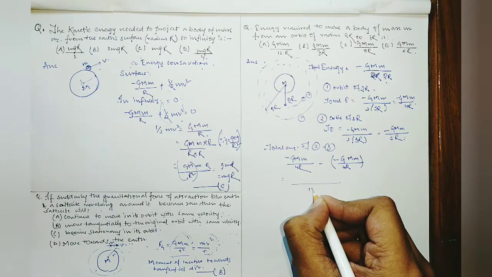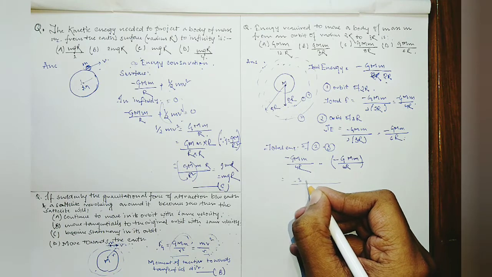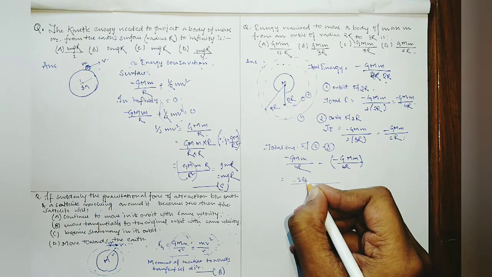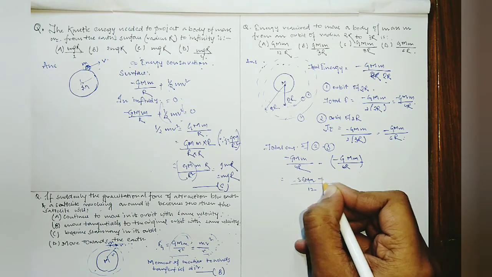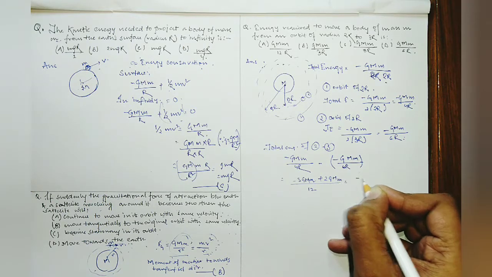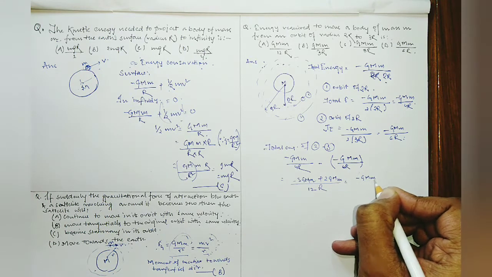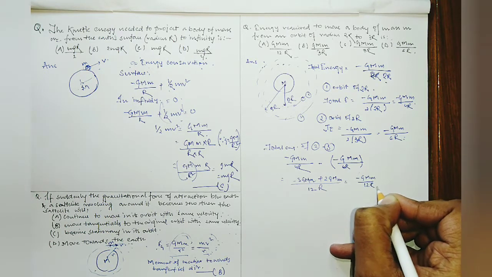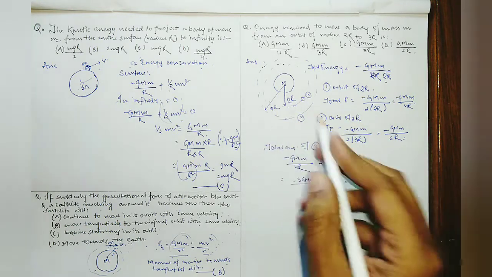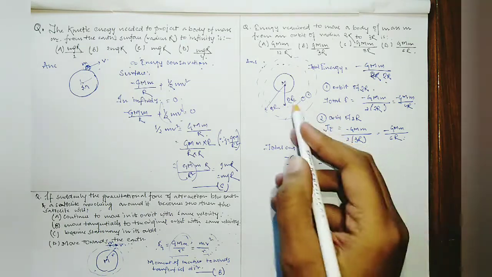Taking the LCM, minus 2 GMm plus 3 GMm by 12r, which gives GMm by 12r. The energy of the orbit of radius 3r is more than that of the 2r orbit, right?